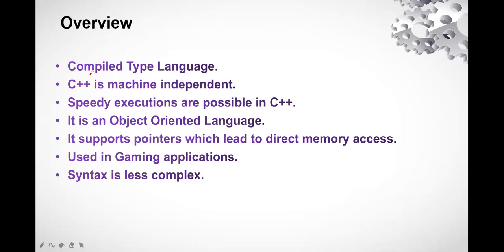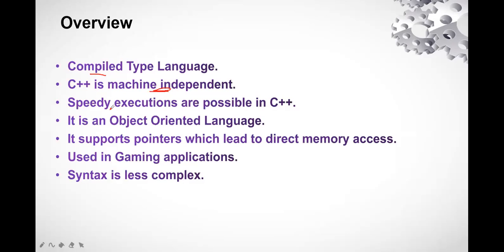Second point is C++ is machine independent. That is a very important point for C++. Machine independent means that it is not only working or executing in Windows or in Ubuntu only. If you are using Windows, it can work in Windows also. If you are using a Mac, you can work in iOS, and it can work on Linux. So this is the machine independent language. That is a very good feature of C++.